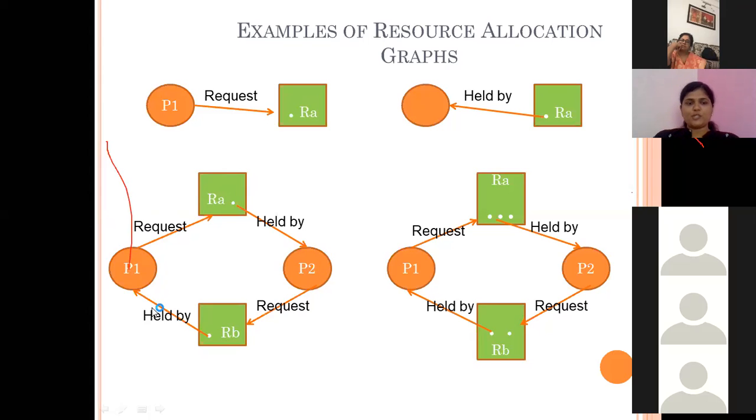In this set, two processes are there. They are occupying some of the resources and waiting for other resources which are occupied by other processes, and those other processes are not ready to release those resources because they have not completed their execution. The situation represented in this graph is nothing but the deadlock.